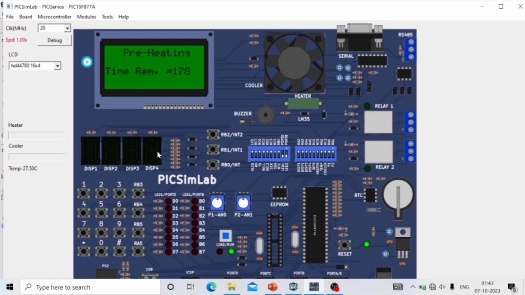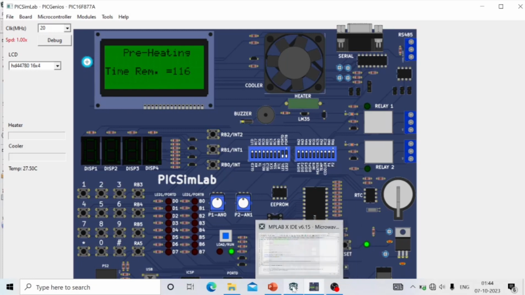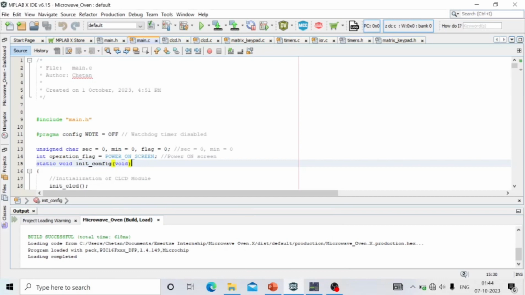In preheating, I have included the timing as 180 seconds, which is equal to 3 minutes. The timer is decrementing. After completion of the timer, it will exit the screen and it will come to the main menu. So until that, let's see here.